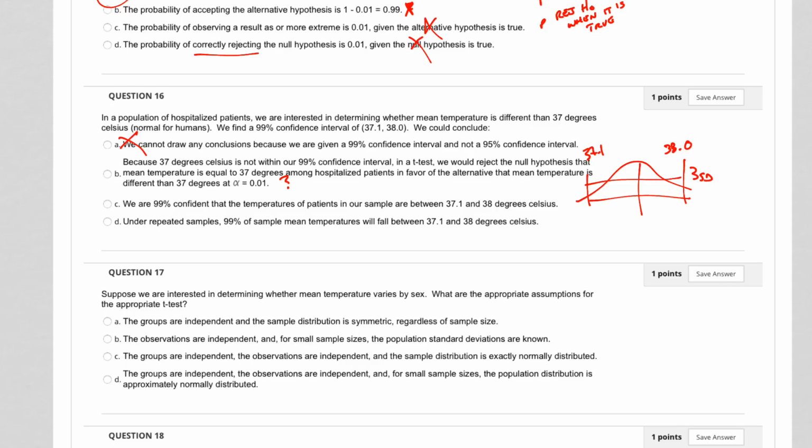Seems plausible. We are 99% confident that the temperature of our patients in our sample is between 37 and 38 degrees Celsius. That is the definition of a confidence interval, right? That the temperature of our patients in our sample, no, that the patients in our population, that's the inference there, so that's not it. Under repeated samples, 99% of sample mean temperatures will fall between 37. Yeah, maybe.